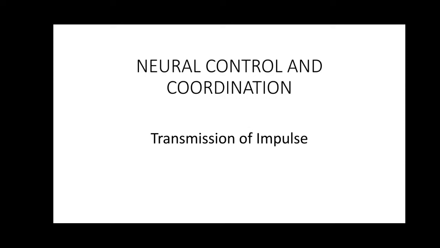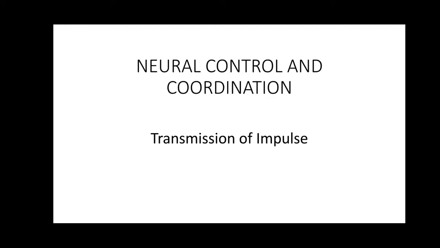Good morning, student. In the previous class, you came to know about the generation and the conduction of nerve impulse. So, the next topic in neural control and coordination is the transmission of impulse. In the previous topic, you came to know how the dendrites receive the impulse, and that impulse is carried towards the cell body, and from the cell body it moves across the length of the axon. Here the axon carries the impulse away from the cell body.